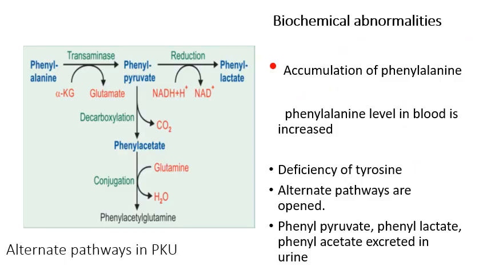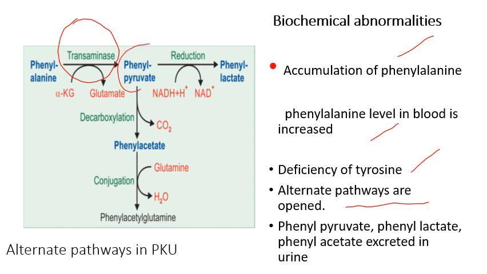The biochemical abnormalities in phenylketonuria: there will be accumulation of phenylalanine. The level of phenylalanine in blood will be very much increased, and it leads to deficiency of tyrosine. So all the biologically important compounds synthesized from tyrosine will be synthesized either less or not at all. Then the accumulated phenylalanine enters alternative pathways. Here you can see phenylalanine undergoing transamination to form phenyl pyruvate by transaminase enzyme.